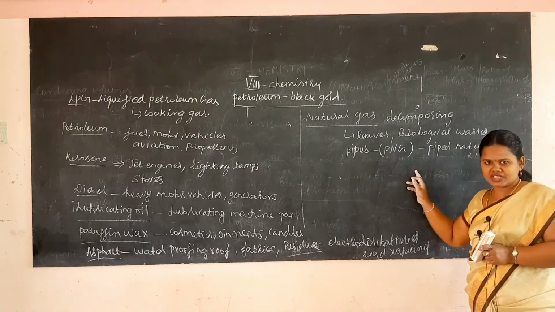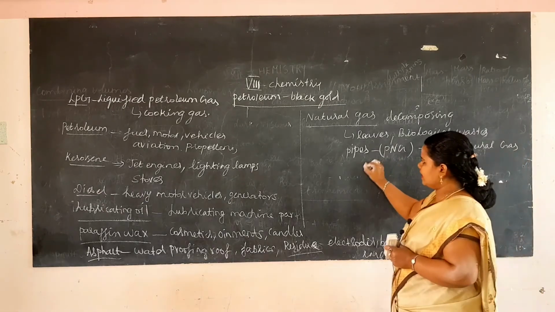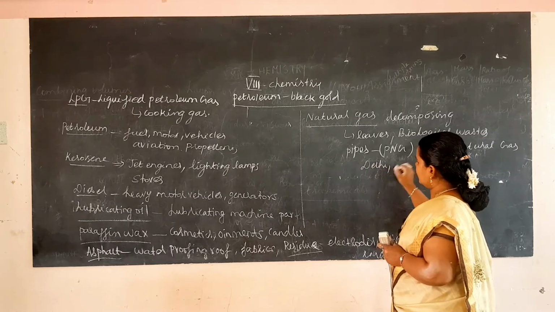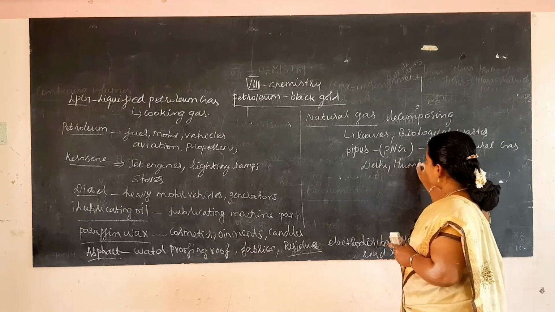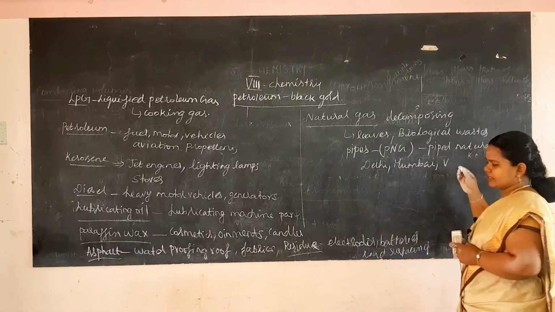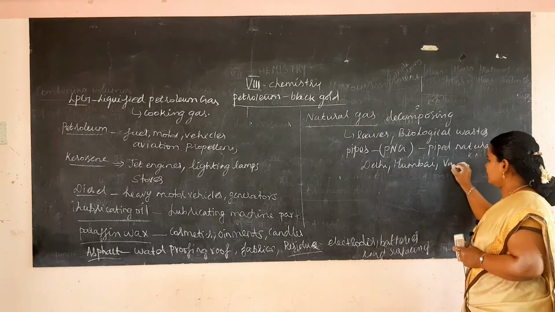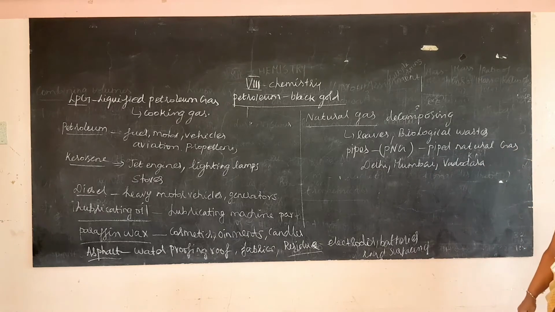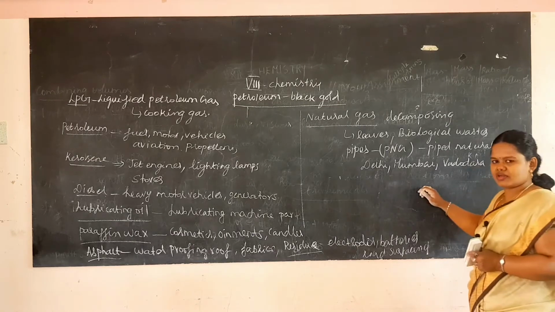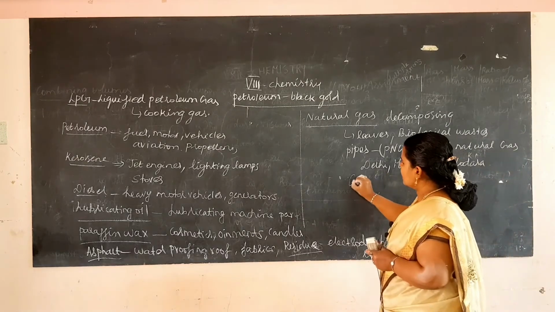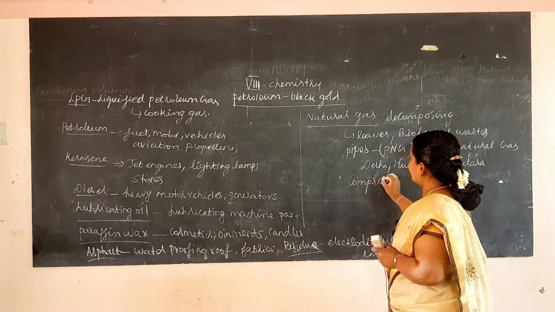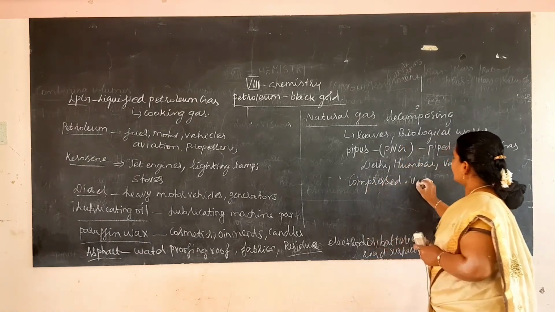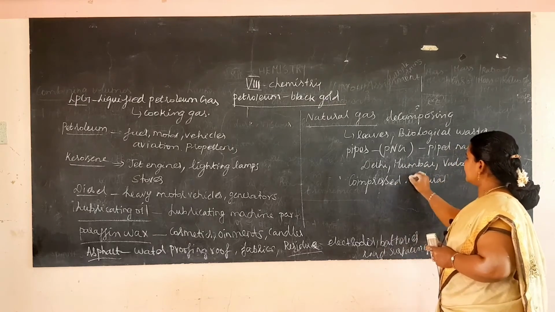This PNG is constructed in Delhi, Mumbai and Vadodara. They have these pipelines, and Delhi, Mumbai and Vadodara are using this PNG. Then when this natural gas is compressed under high pressure, it is known as compressed natural gas, which is nothing but CNG.